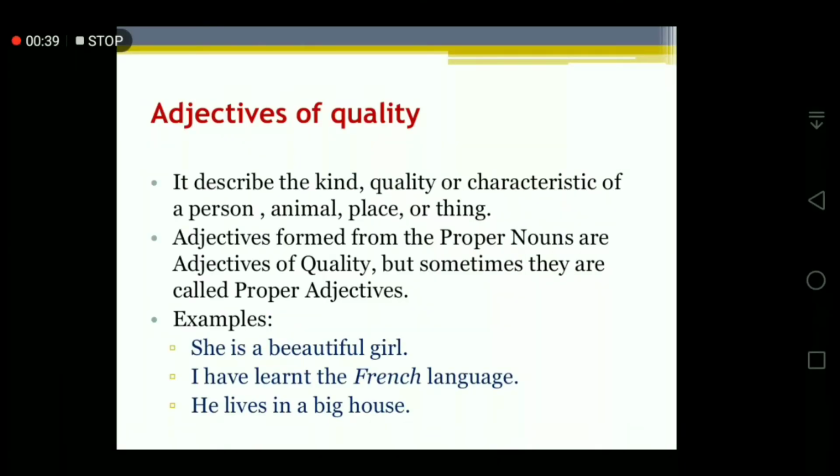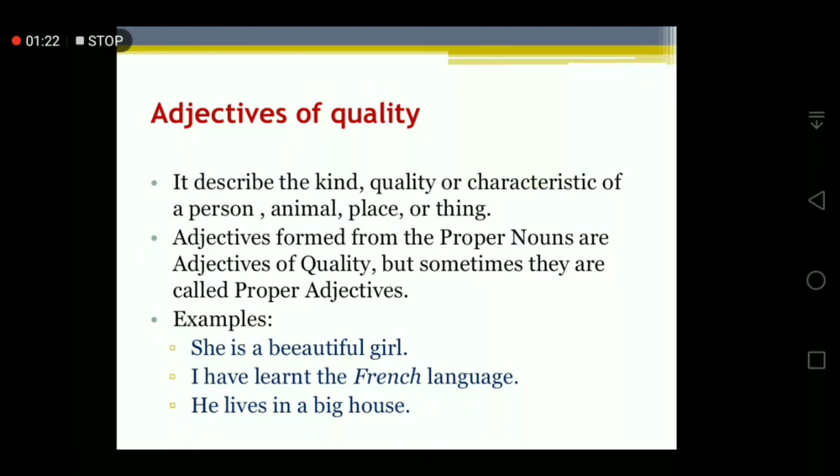Adjectives of quality. These kinds of adjectives describe the kind, the quality or the characteristics of a noun, meaning of a person or animal, place or thing. Adjectives formed from proper nouns are adjectives of quality, but sometimes they are also called proper adjectives. If the adjectives are formed from proper nouns like Indian, Irish, Australian, these are words you can call proper adjectives also.